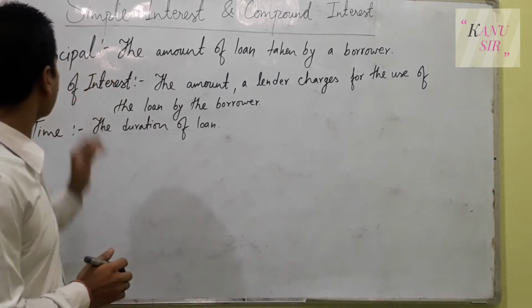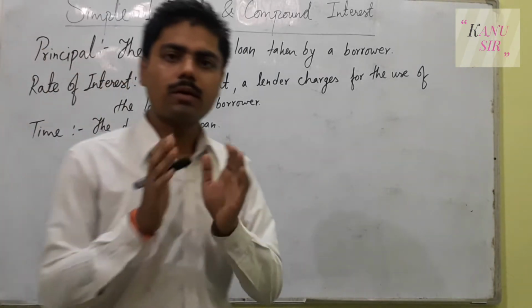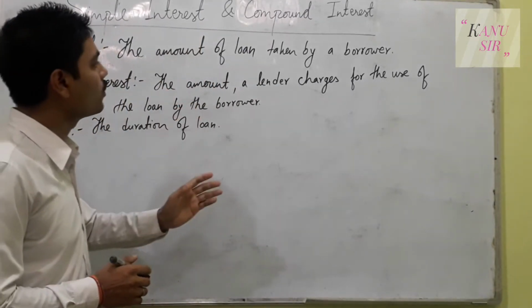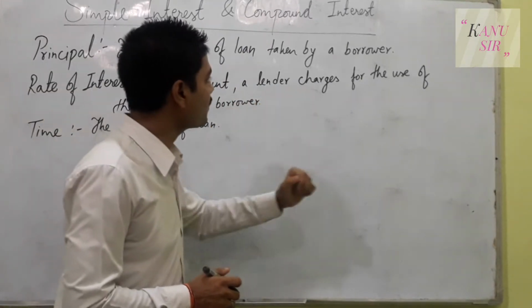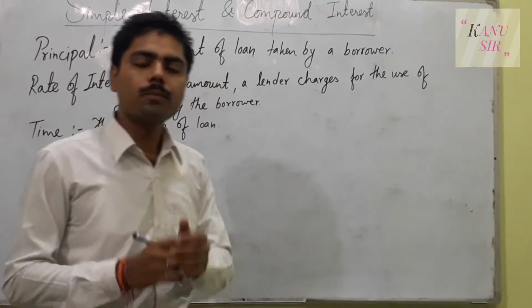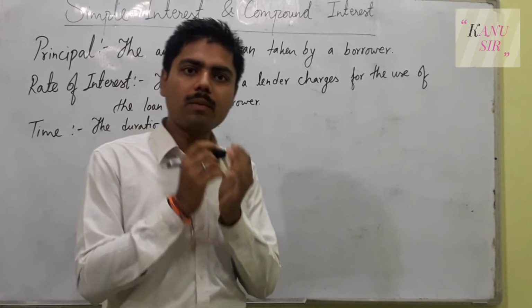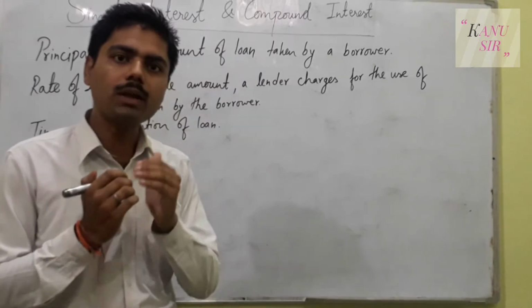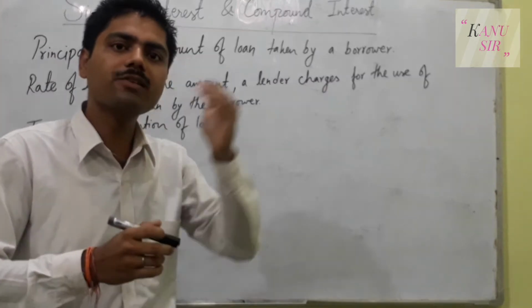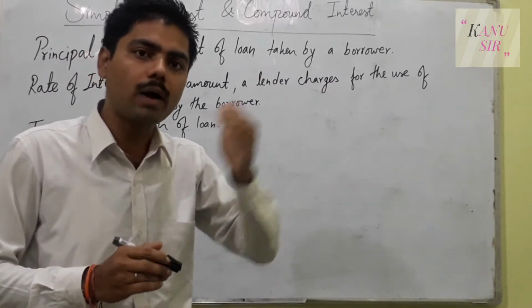And the next term is rate of interest. So rate of interest is the charge, the amount that a lender charges for the use of the loan by the borrower. Whenever you have taken some amount of money, you have to pay the money back. But when you pay the money back, you have to pay some extra amount along with the money you have borrowed.